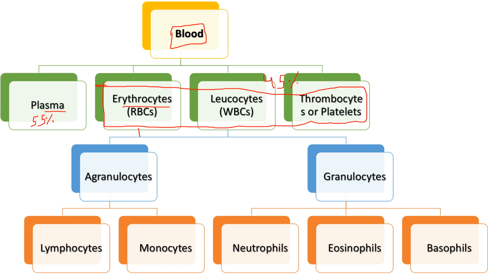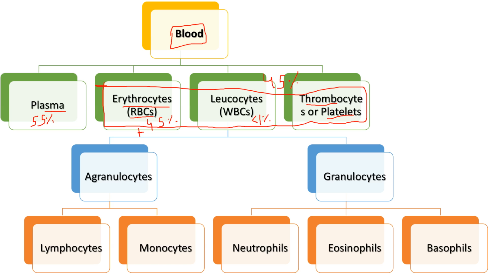These are also called RBCs, red blood cells, and the other is thrombocytes, or platelets. Among the blood cells, the RBCs come up with 45% concentration, and the leukocytes are in a very low concentration, less than 1%.